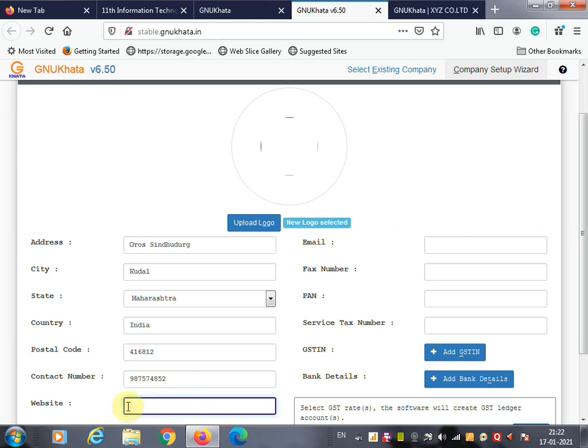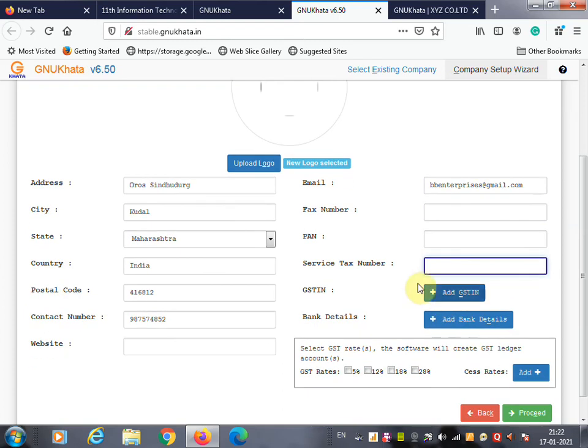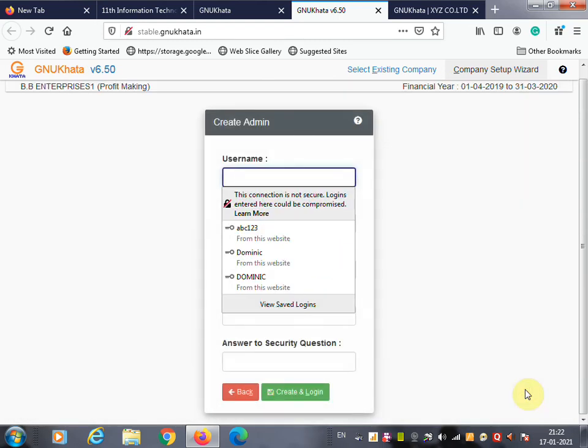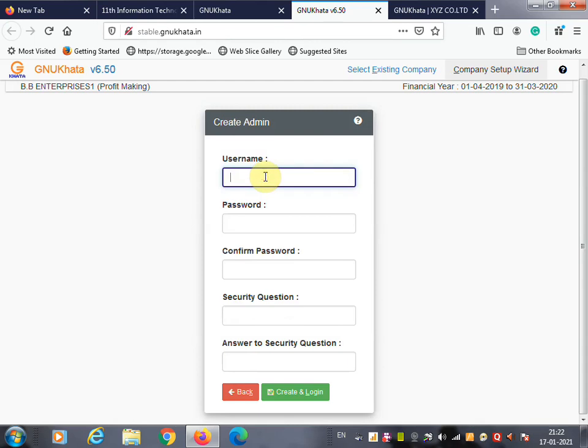If you have a website, then enter the website address. For the email address of the company, we can enter BB Enterprises@gmail.com. Fax number of the company, PAN card number, service tax number, these details you have to fill and then click on proceed. Once you click on proceed, you have to create a username for your company.